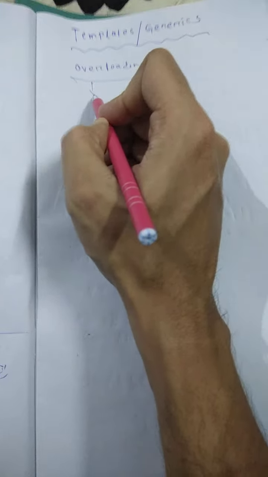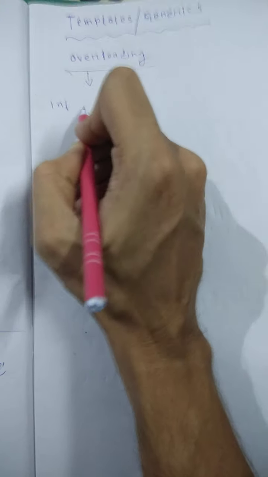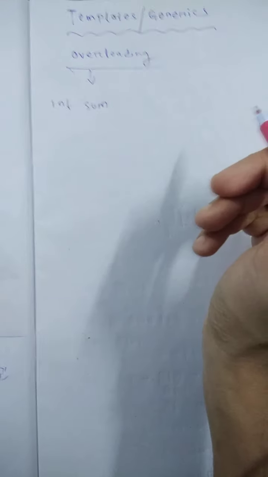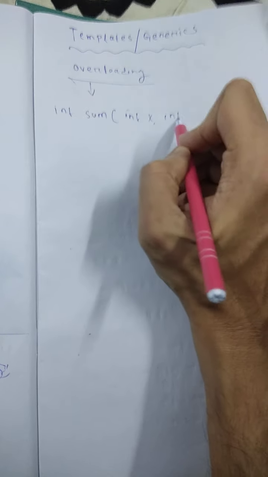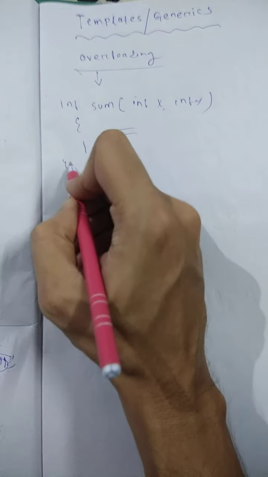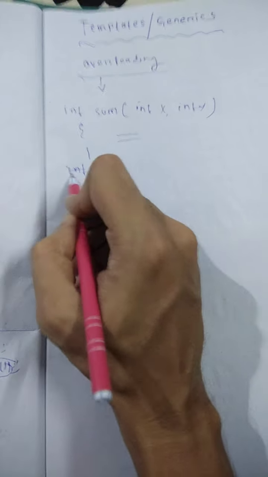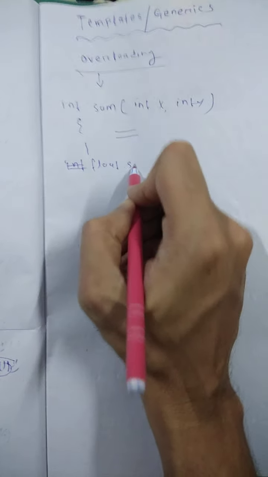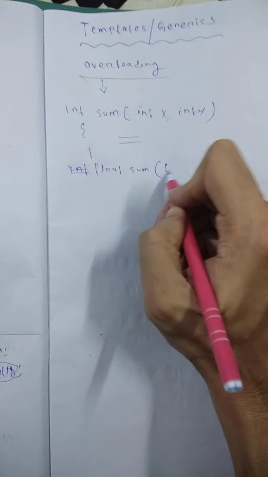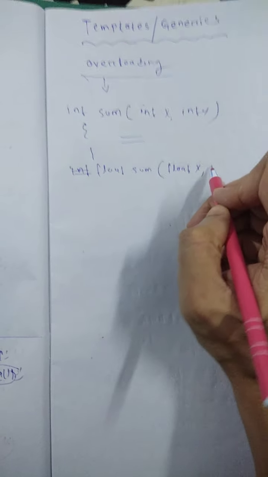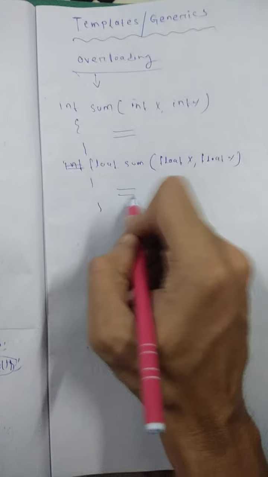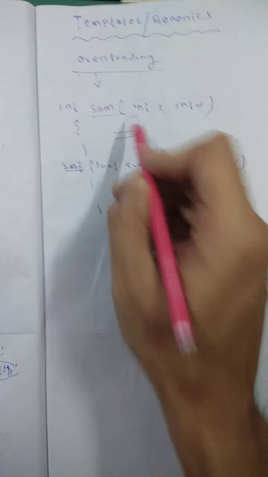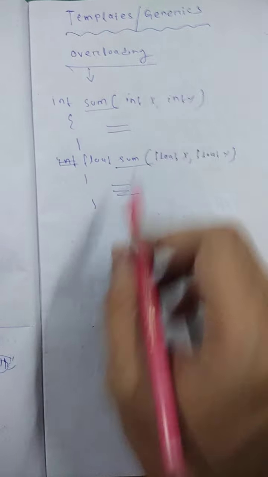Suppose in overloading I am defining a function sum with the arguments integer x and integer y. Similarly, suppose I define another function, float sum, with arguments float x and float y. So here the two functions, sum and sum, are overloaded functions.